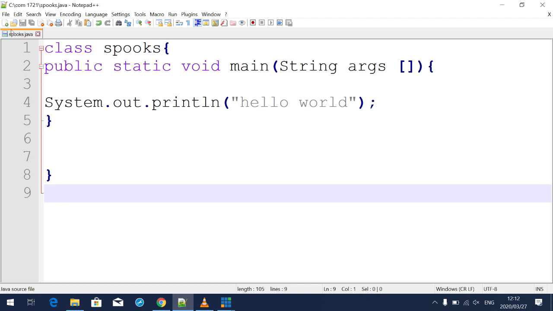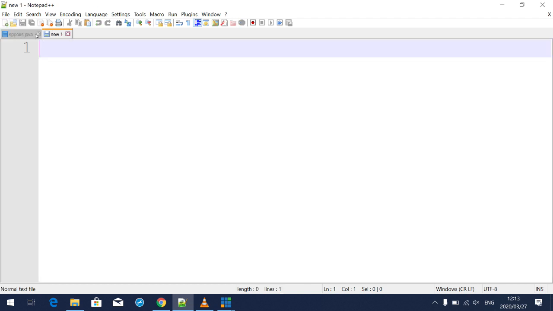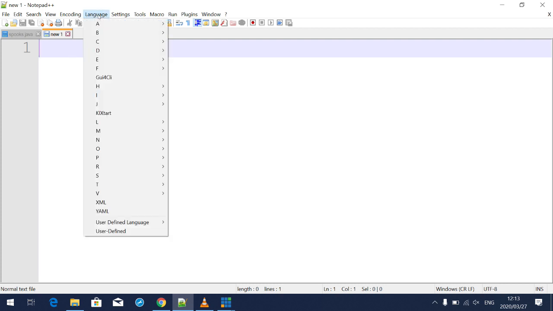For an example, let me just create a new file. Let me say I want to save this. The first thing that I told you: come here to language, then change it to Java.